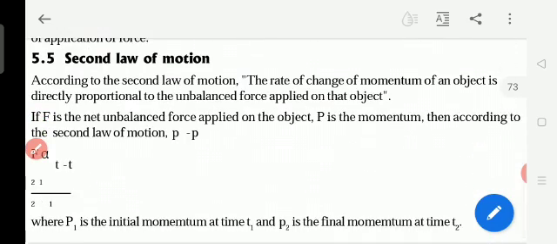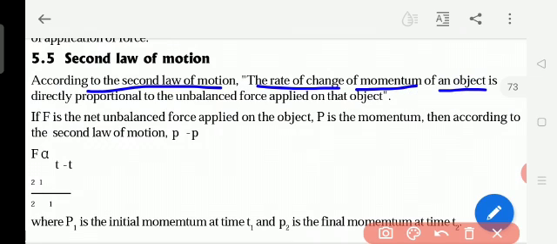Now we see the second law of motion. According to the second law of motion, the rate of change of momentum of an object is directly proportional to the unbalanced force applied on that object. Proportional means equal. So directly means it is directly equal.